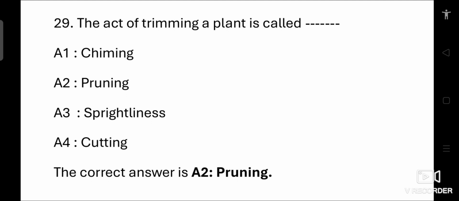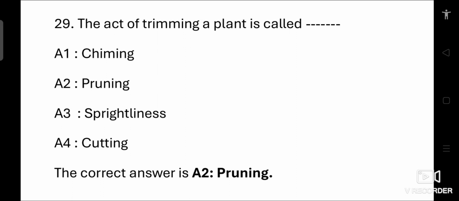29th question. The act of trimming a plant is called dash. Option 1 chiming, 2 pruning, 3 sprightliness, 4 cutting. Chiming refers to the ringing of bells or similar sounds. It doesn't relate to plants. Pruning refers to the act of trimming or cutting back parts of a plant, such as branches and buds, to promote healthy growth. It improves its shape and removes any dead or diseased parts. This practice is essential in gardening and horticulture to ensure that plants remain healthy and productive.